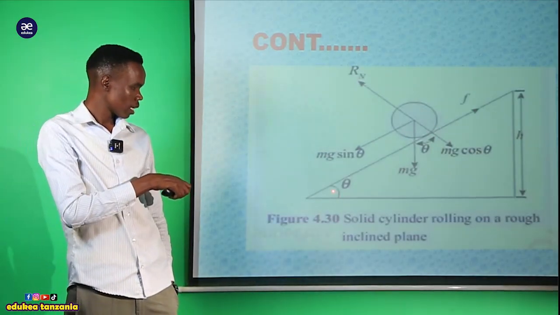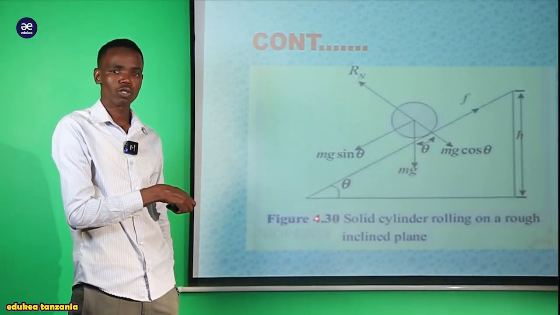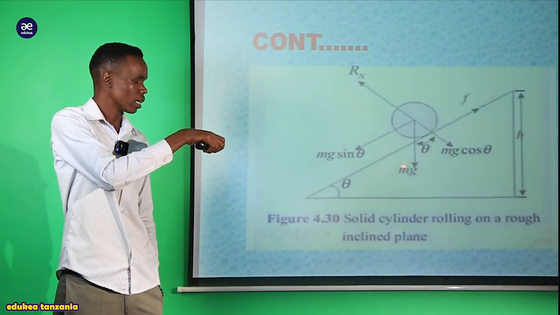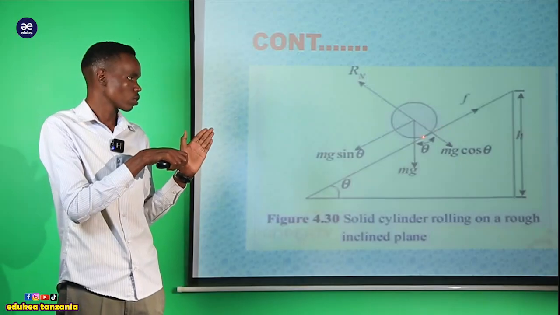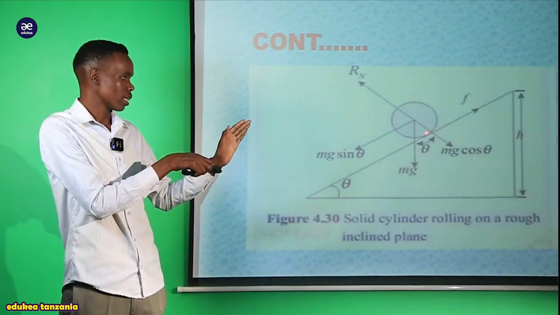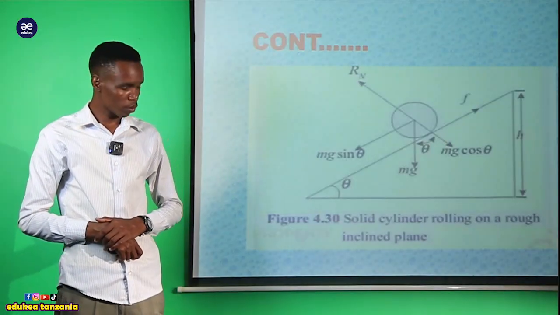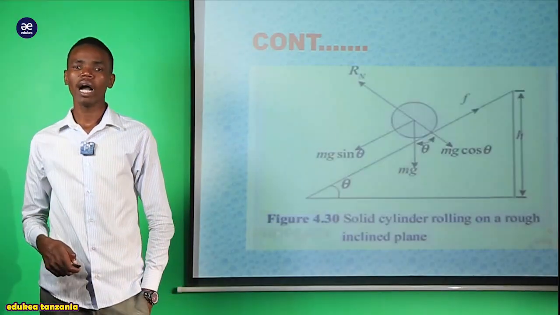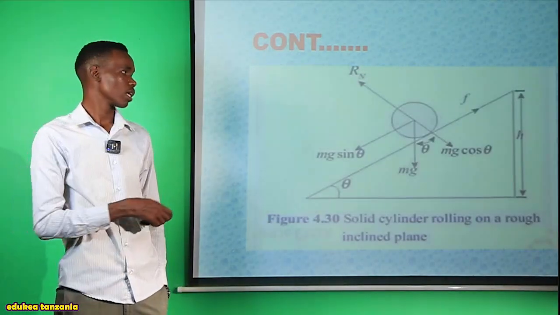The angle formed between the axis of rotation and the horizontal axis must be equal to this angle, the angle formed between the vertical axis and this axis. It means the downward force as we observe here. Kwa hiyo angle yetu tunayo pale. Also, we have the normal reaction Rn that represents the normal reaction here.